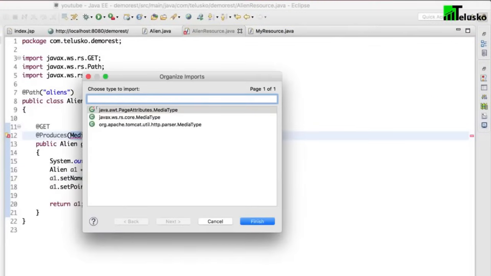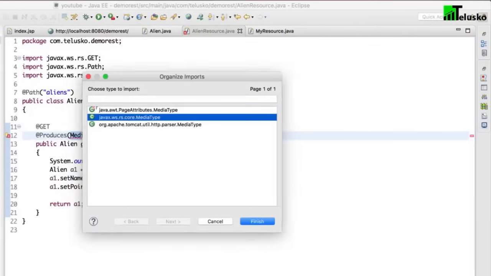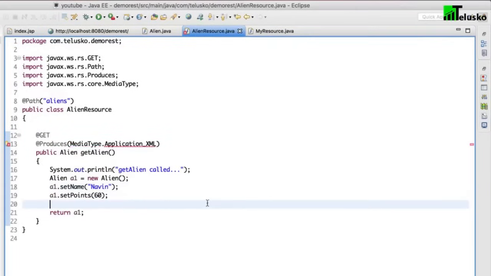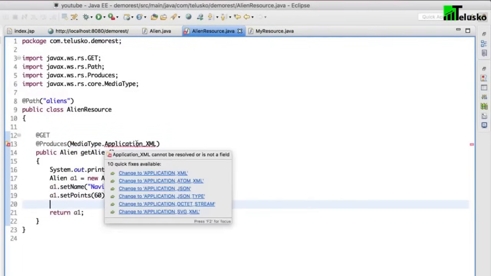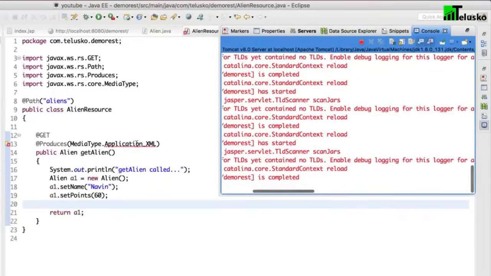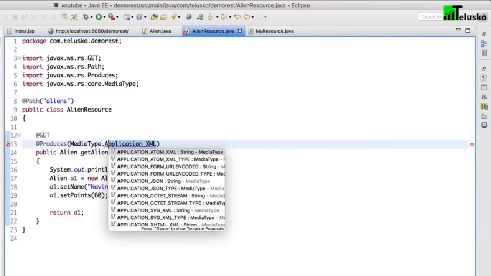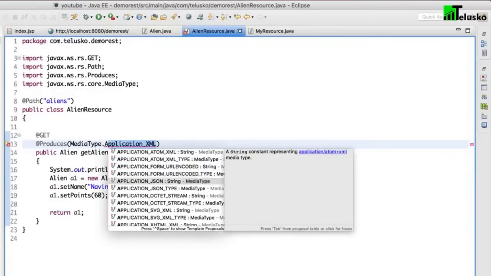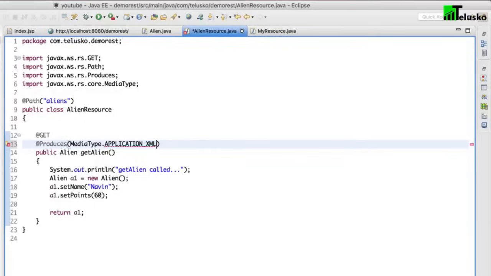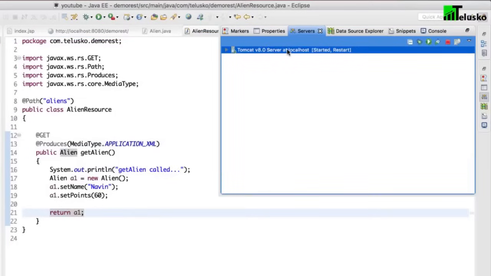Let me import the package. So that's your MediaType. Now I guess it will return what we are expecting here. Oh, I've made a mistake here. It should be in capital letters. Is it capital? Yes, it is capital. So let's go back to my XML. It's here, this one. Yeah, and this should work now. Let's try. When you say it should work, sometimes it doesn't work, because something is missing. Let's try this and run this application.